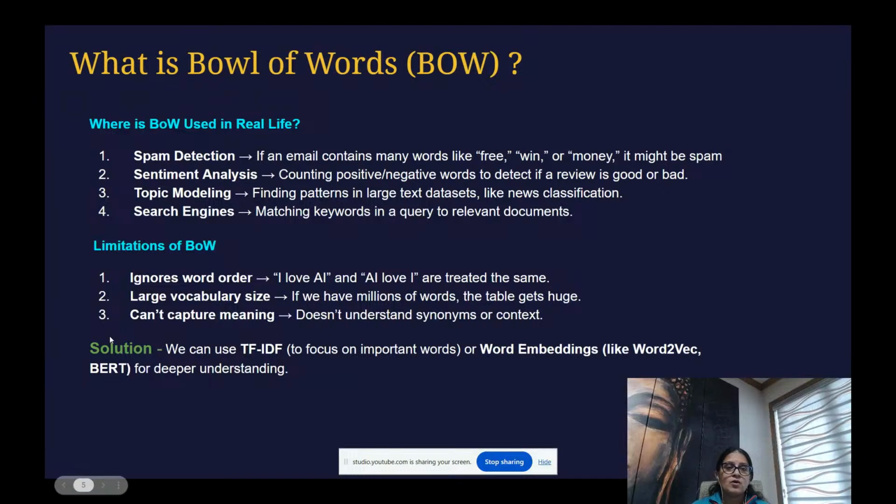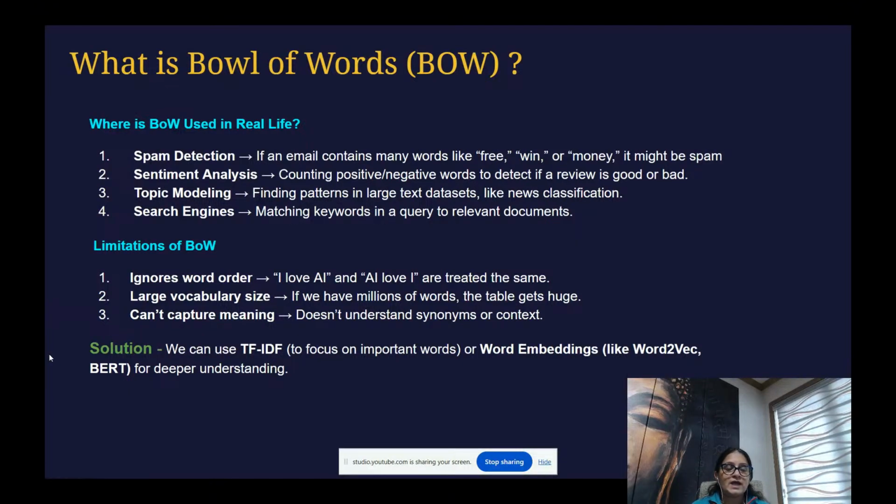And then the limitation of bag of words is it ignores the word order, as I gave you the example at the start of the session. If you write I love Python, Python I love, it doesn't matter to bag of words. It will just count them as two different sentences and then give you the unique words and assign 1 or 0 to each word.